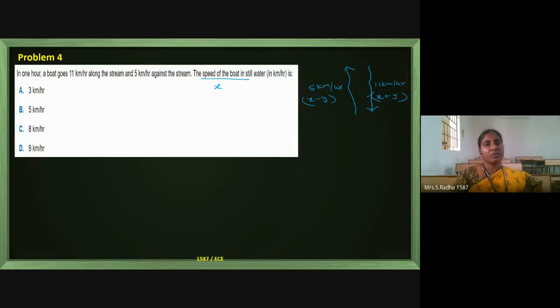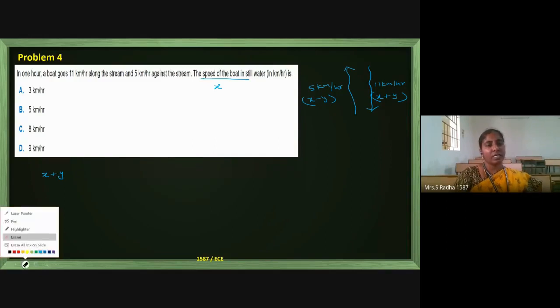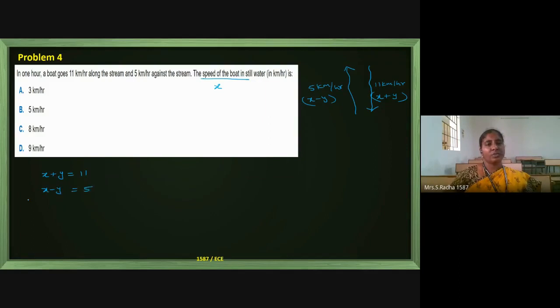Now two things are already given. X plus y is downstream, and the value is 11. Two equations, two unknown variables. We want the x value, because the question asks for it. X plus y is 11 and x minus y is 5. If you add, it becomes 2x equals 16, so x equals 8.